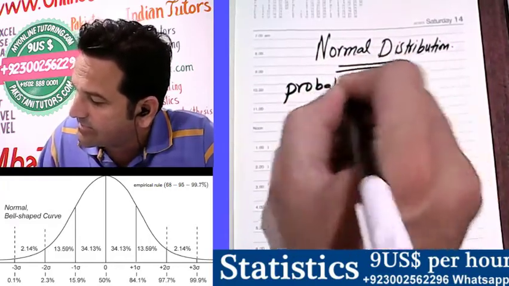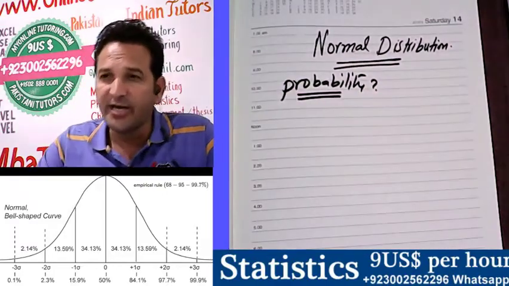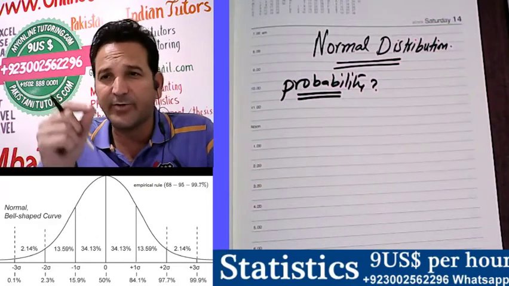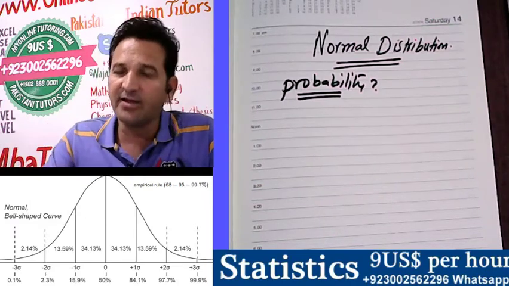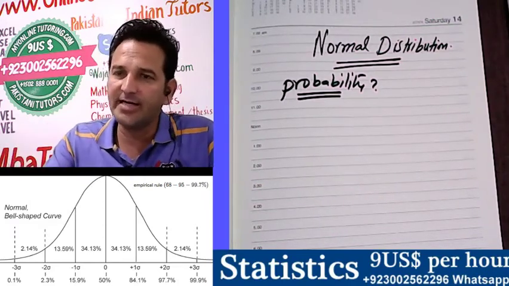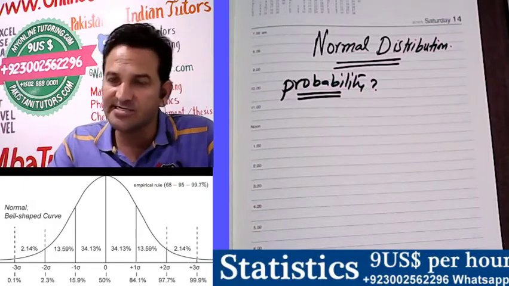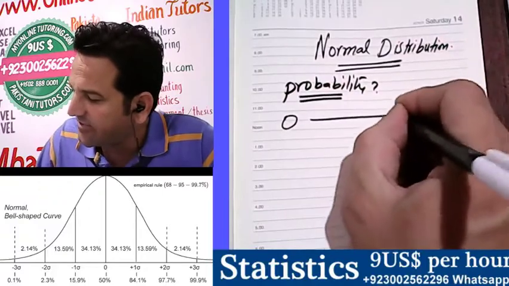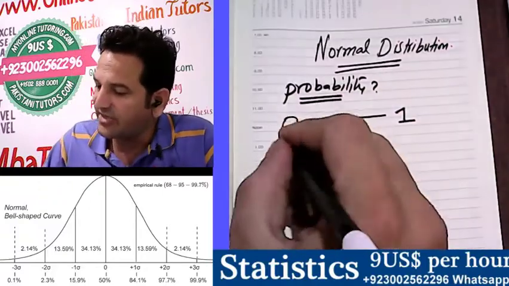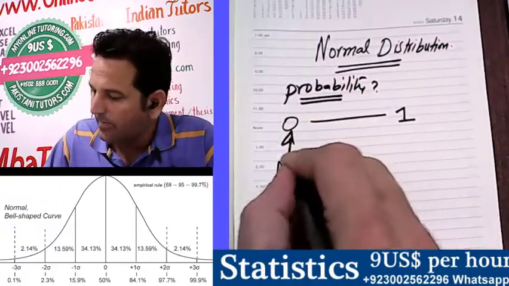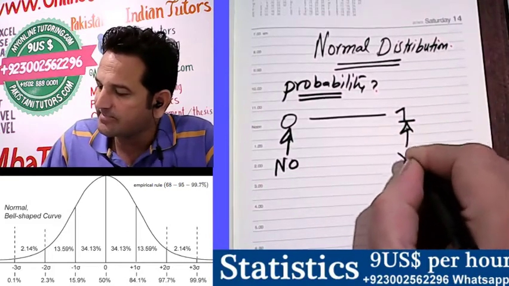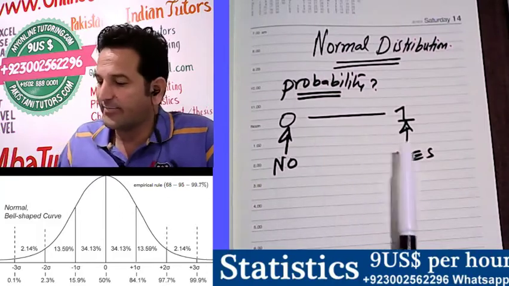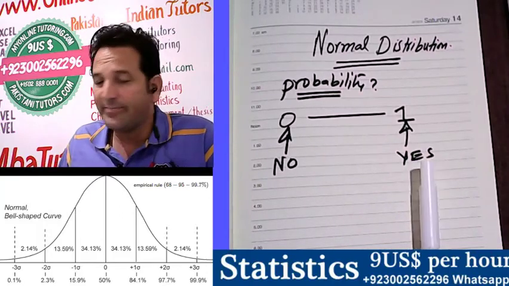We are not going into detail of probability, just a small definition: probability is the happening of an event. Probability calculates the chances of an event. That's all. The range of probability is from 0 to 1. 0 means no and 1 means yes. When you are sure about an event, the probability of that event will be 1.